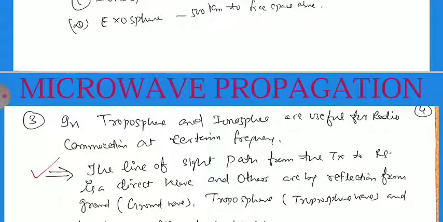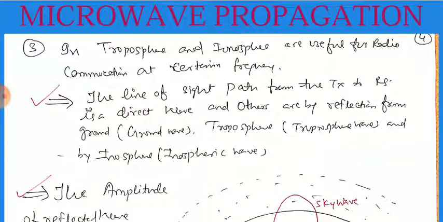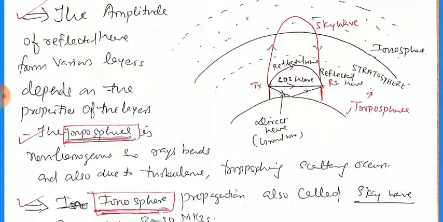The troposphere and the ionosphere are useful for radio wave communications in certain frequencies. The line of sight path from the transmitter to the receiver is the direct wave, and the others are the reflections from the ground waves. From the troposphere, it is called the tropospheric wave, and from the ionosphere, the ionospheric wave or the sky wave. So the amplitude of the reflected wave from the various layers depends on the properties of the layers.